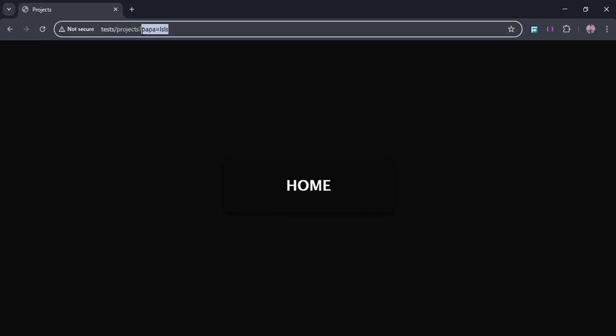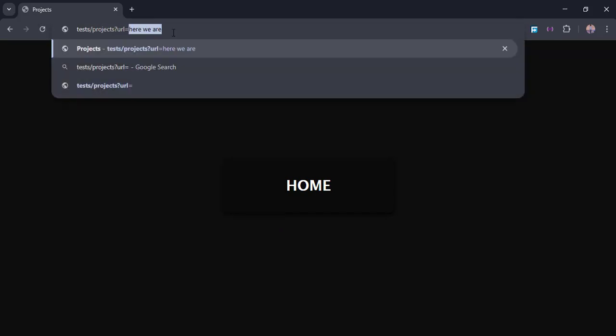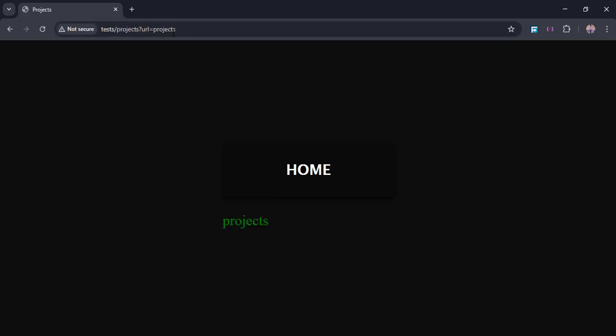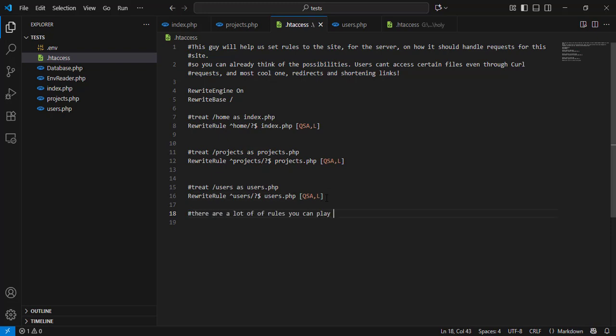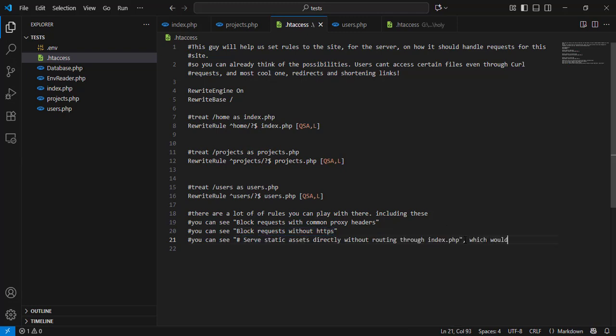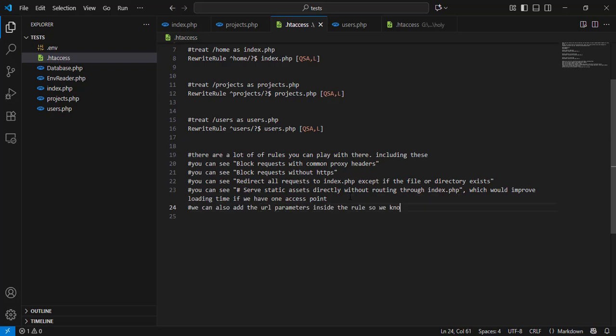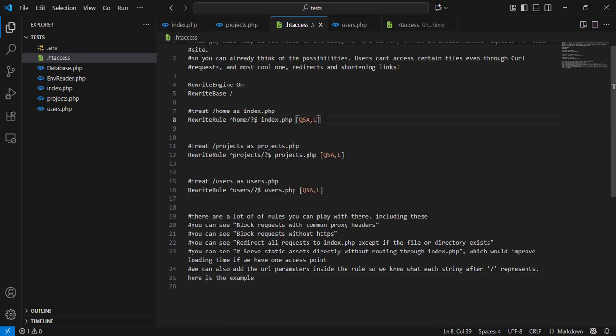But what if we want the value to pass through without showing the key in the URL? No problem. We can add that directly into our .htaccess rules. Let's do it. Now there are a lot of rules you can apply to your .htaccess, like the following file that I had in my other project when I first learned about it. For example, you can see block requests with common proxy headers. You can see block requests without HTTPS. You can see redirect all traffic to index.php unless the file or directory being requested actually exists. Serve static assets directly without routing them through index.php, which helps improve performance if you have a single entry point.